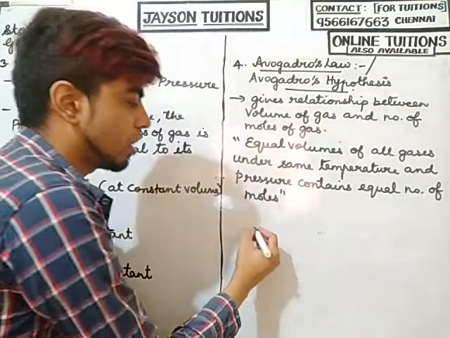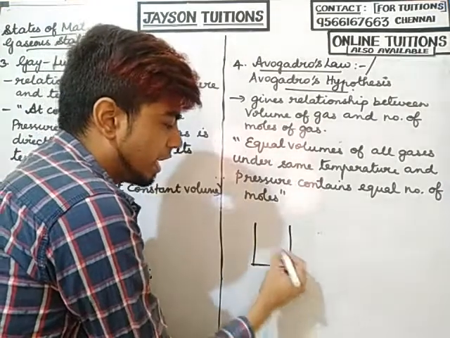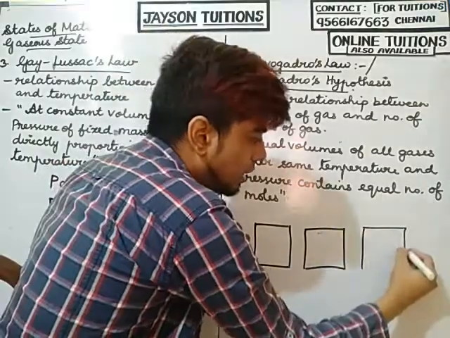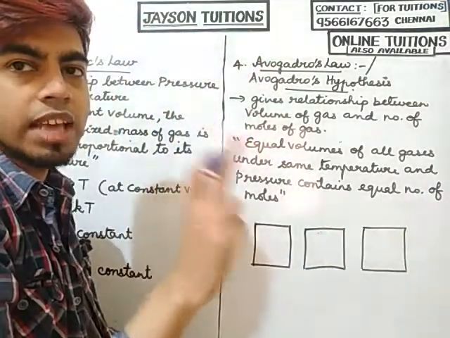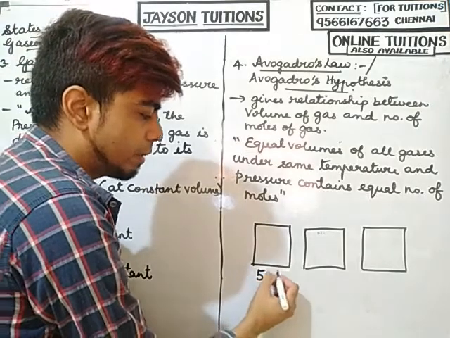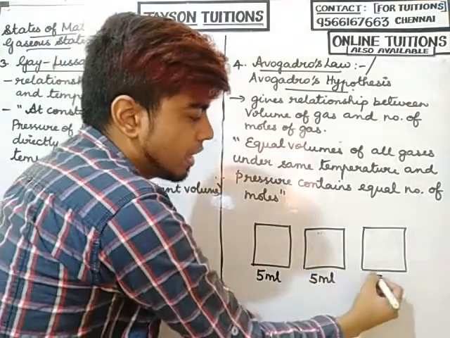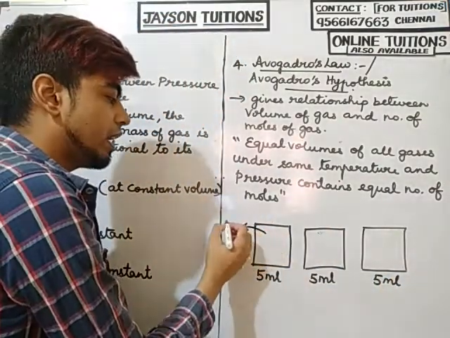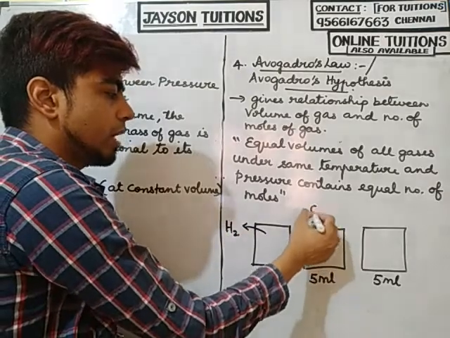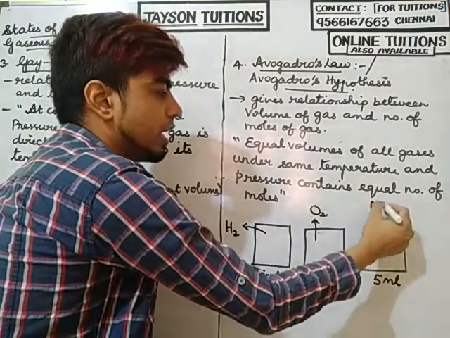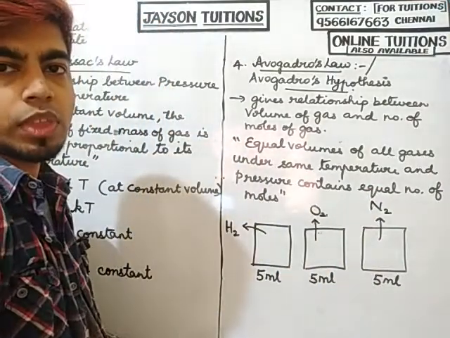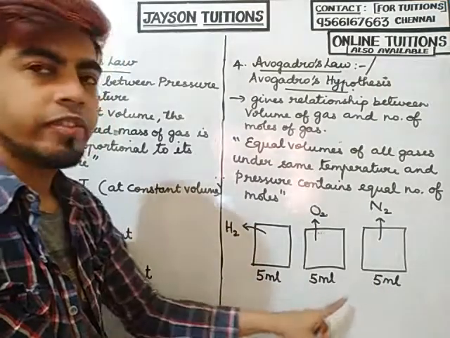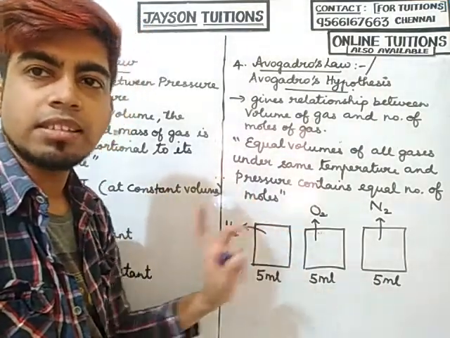First I will explain this law. Suppose I am taking 3 containers. All the 3 containers have the same volume. This is 5 ml, this is also 5 ml, and this is also 5 ml. In this I am taking hydrogen gas, in this oxygen gas, and in this nitrogen gas. The volume is the same, but the gases are different.